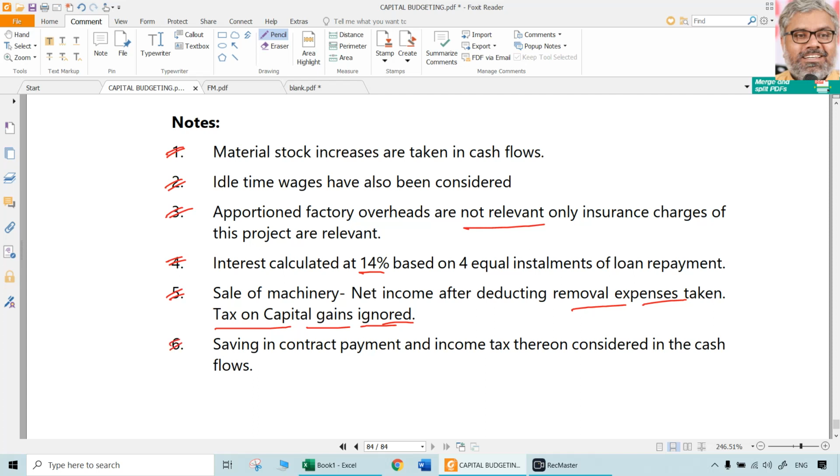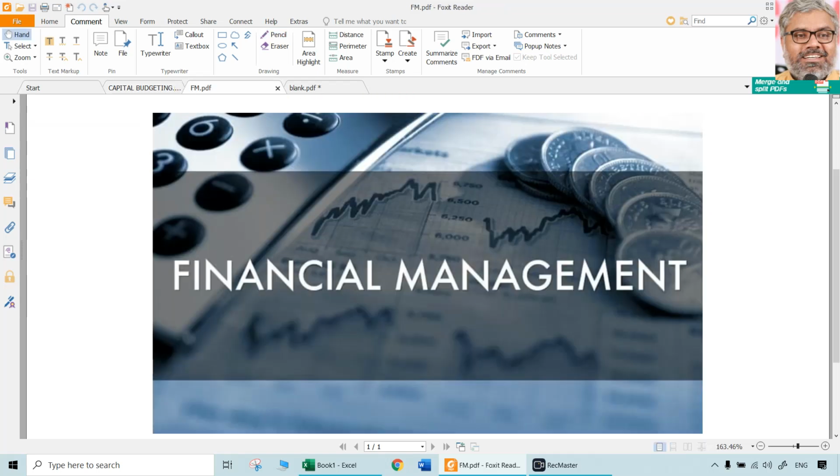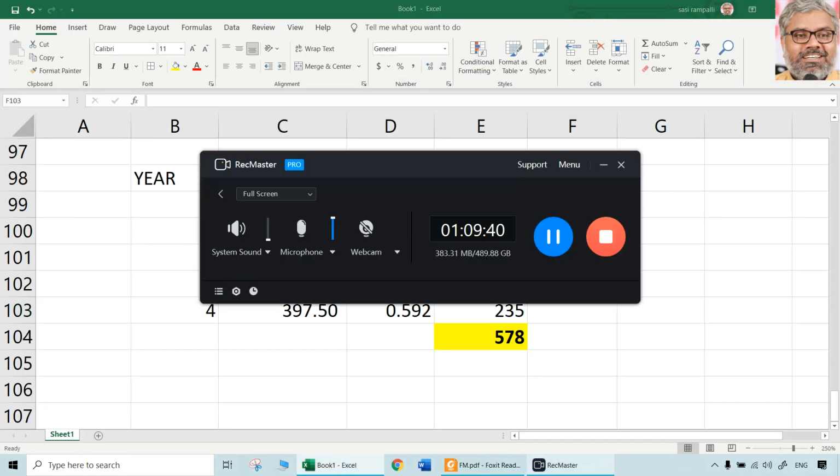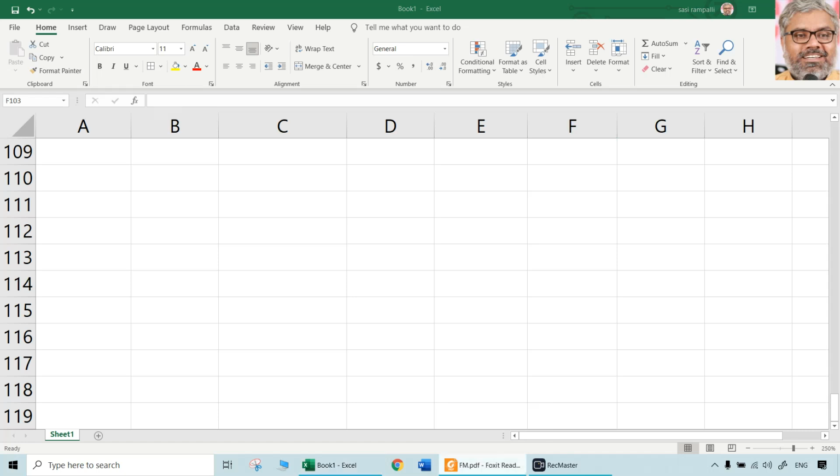Then the sixth point is saving in the contract payment, and income tax on that is also considered as cash flow because it is not completely an imaginary cost. Though it is an opportunity cost, it is a real saving. On one side it is a gain, and on the other side the material space that is foregone. Both of them are real, not imaginary. That is why they have tax impact. Normally, technically, opportunity cost will not have any tax impact, but here, since they are real cash flows, they have tax impact. That is another point to be noted.